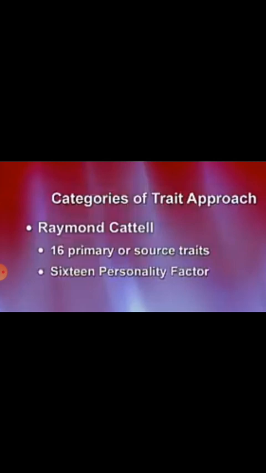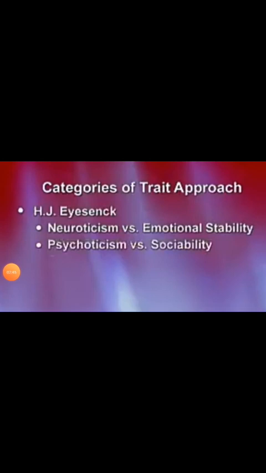Now move to the next trait theory, which is Eysenck's theory. H.J. Eysenck proposed that personality could be reduced into two broad dimensions. These are biologically and genetically based, and each dimension summates a number of specific traits. These dimensions are: the first one is neuroticism versus emotionally stable, the second one is psychoticism versus sociability.